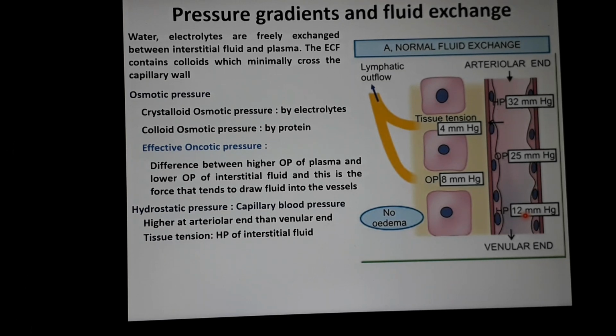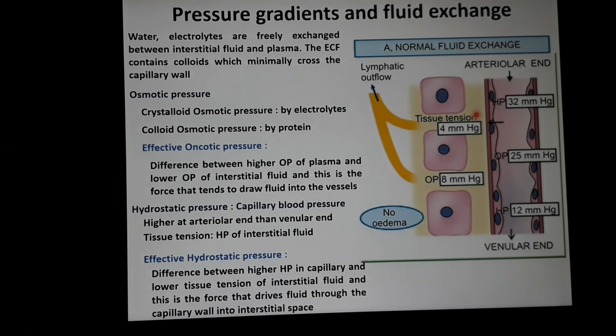Another pressure is tissue tension, the hydrostatic pressure of the fluid present in the tissue. In other words, we can call it tissue tension or the hydrostatic pressure of interstitial fluid. Then what is the effective hydrostatic pressure? It is the difference between the hydrostatic pressure in the capillary and the tissue tension of the interstitial fluid.